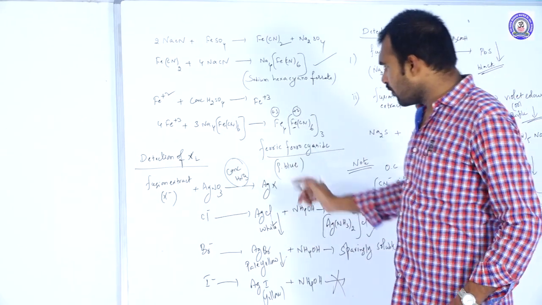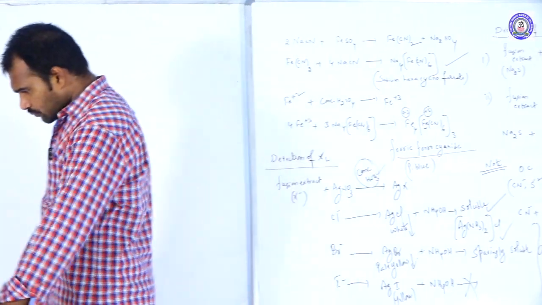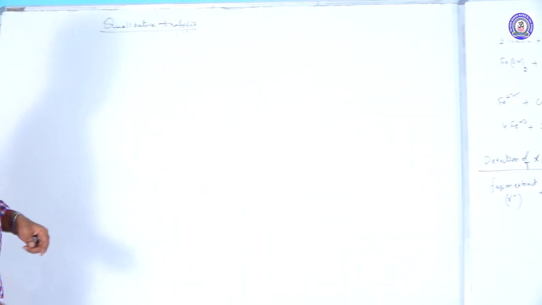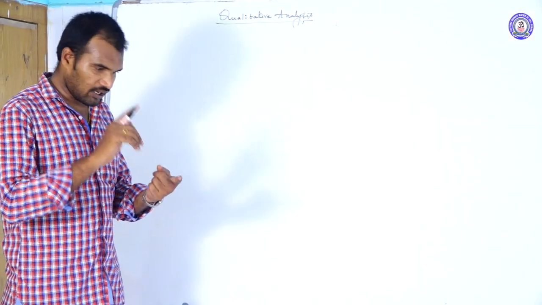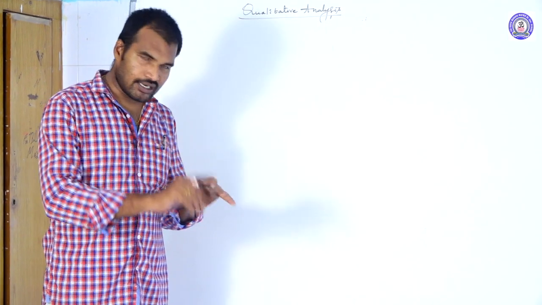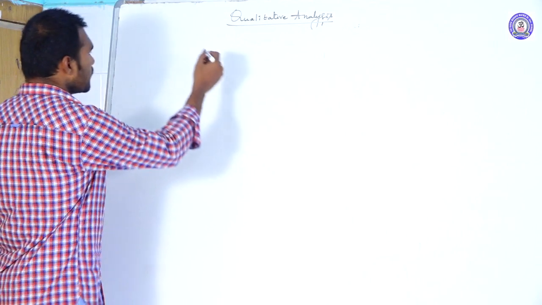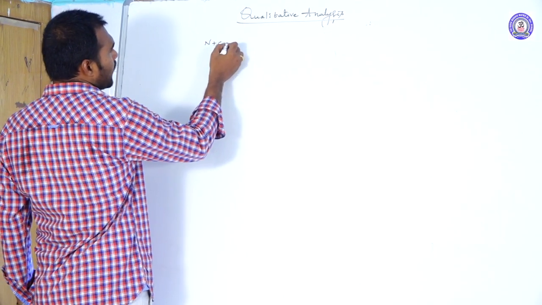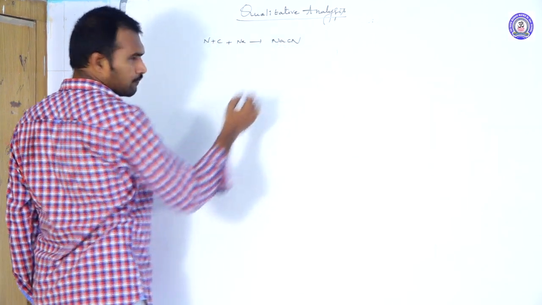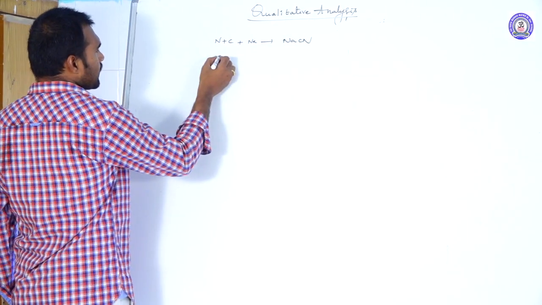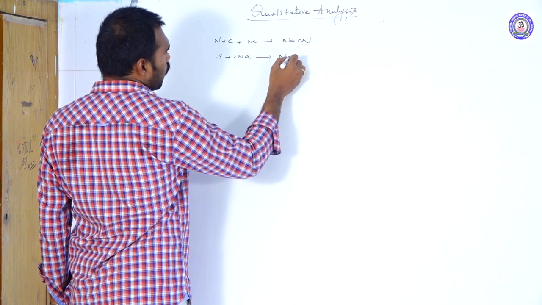Now, what is the important role of HNO3? Suppose, along with the halogens, nitrogen and sulfur are also present in the organic compound. Nitrogen combines with carbon and sodium to form NaCN, and sulfur combines with sodium to form sodium sulfide.